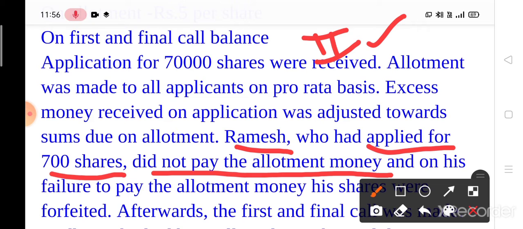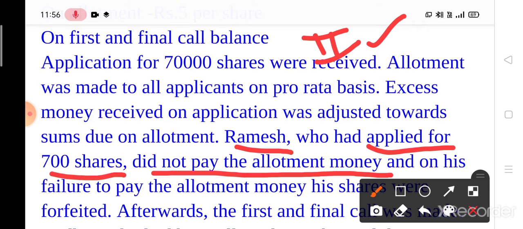Okay, I am again telling you, children, note down these 2 points. If you have to find out whether the question is based on pro rata or not, you have to check the two conditions. The first condition is oversubscription and the second condition is calls in arrears on allotment. If these two conditions are satisfied, it means you have to solve the question with all the steps on a pro rata basis. Here Ramesh, who had applied for 700 shares, did not pay the allotment money. It means this is a question of pro rata.